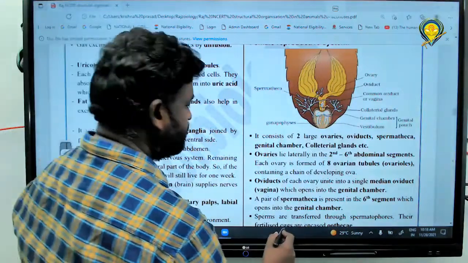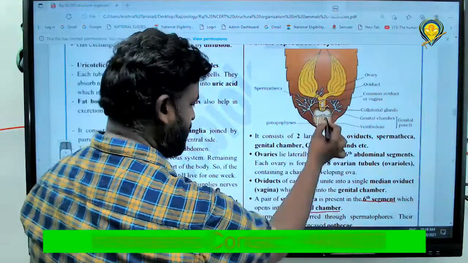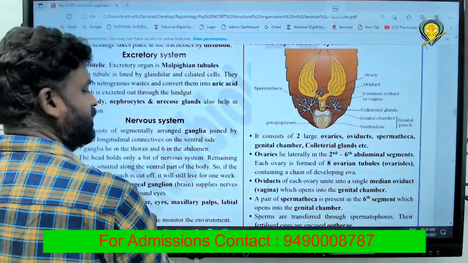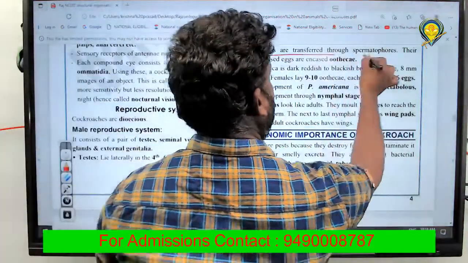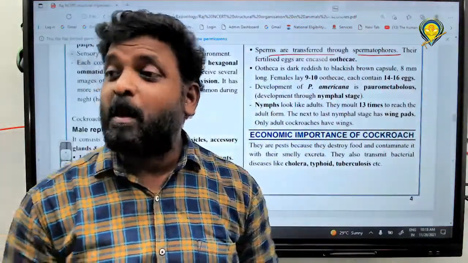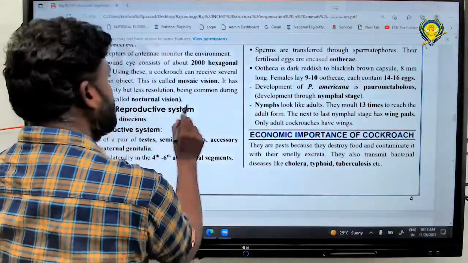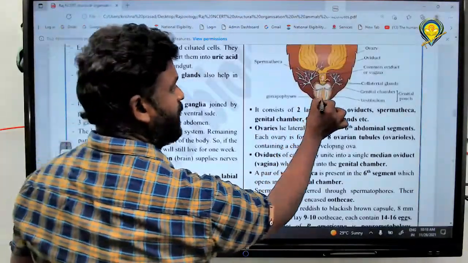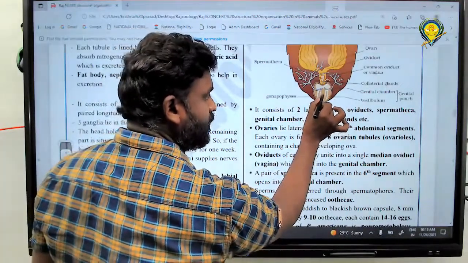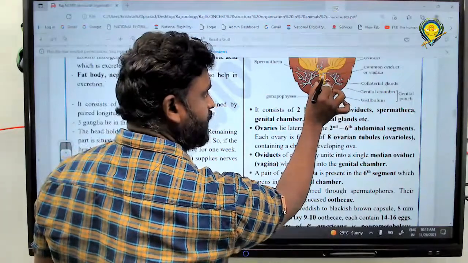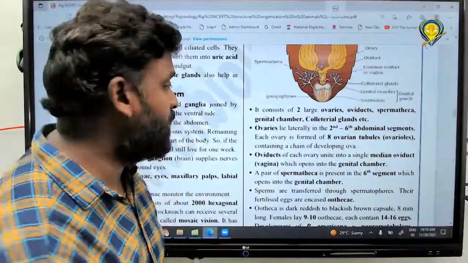And next one, 6th segment opens into the genital chamber, definitely, right? Next one, sperms are transferred to the spermatophore, right? Spermatophore means what? Bundle of sperm. You can see it here. So what are the sperms releasing here? That can be a spermatophore, right? After releasing a spermatophore, they can reach to what? Sperms are received by what? Stored by spermatheca. That's it, right?